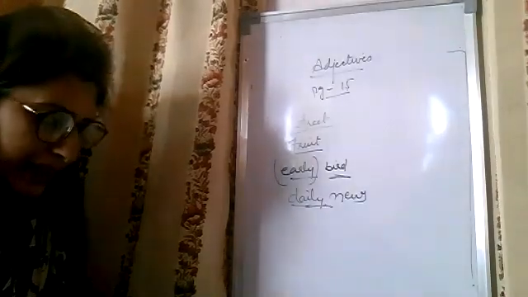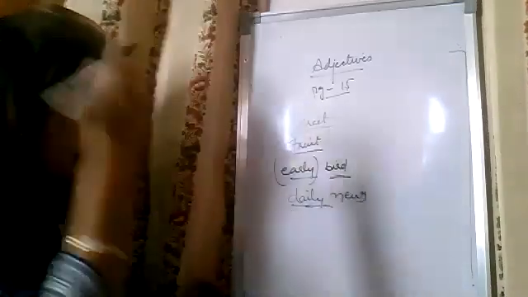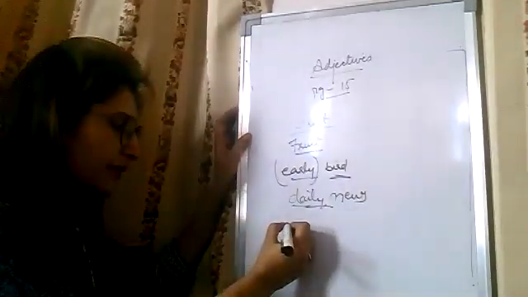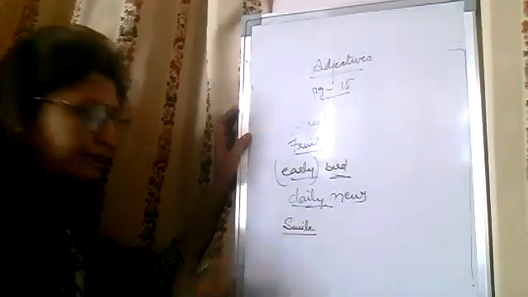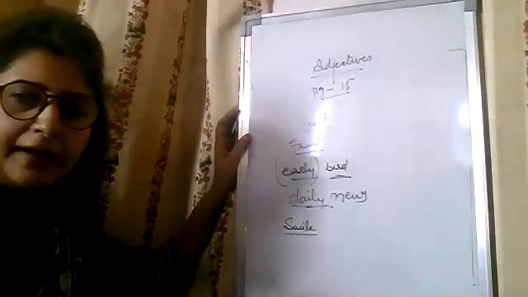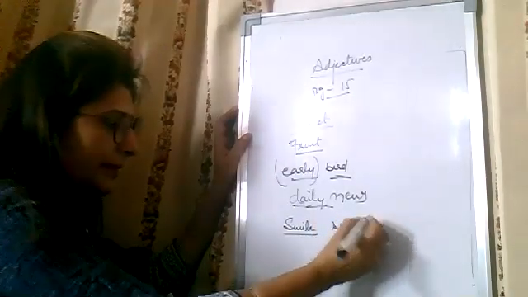Next is participle adjective. So what is a participle? There are mainly three types of participles. For example, smile. If I change it into smiling, this is present participle.